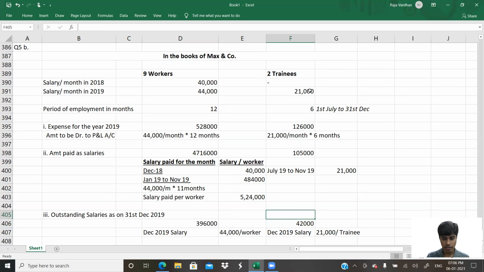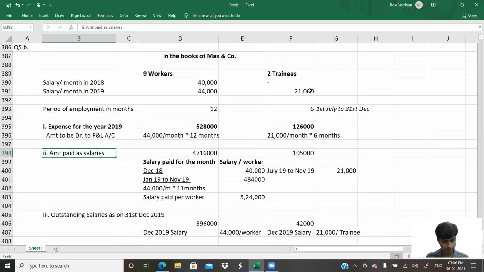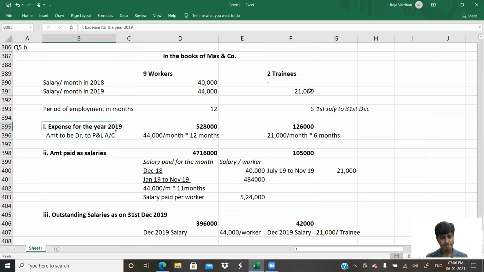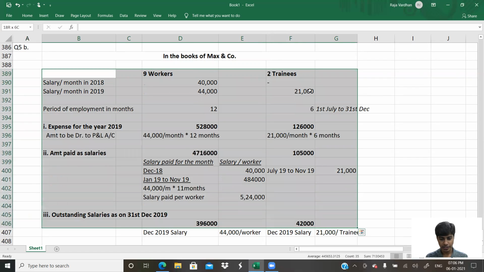So these are the answers. For item number 3, this is the answer. For the second question, this is the answer. For the first question, these are the amounts. You get that? Whatever are the answers, I'll mark them in bold so that you get to see. Whatever is marked in bold is the answers. So this is the table that I drew to help you understand the answer.